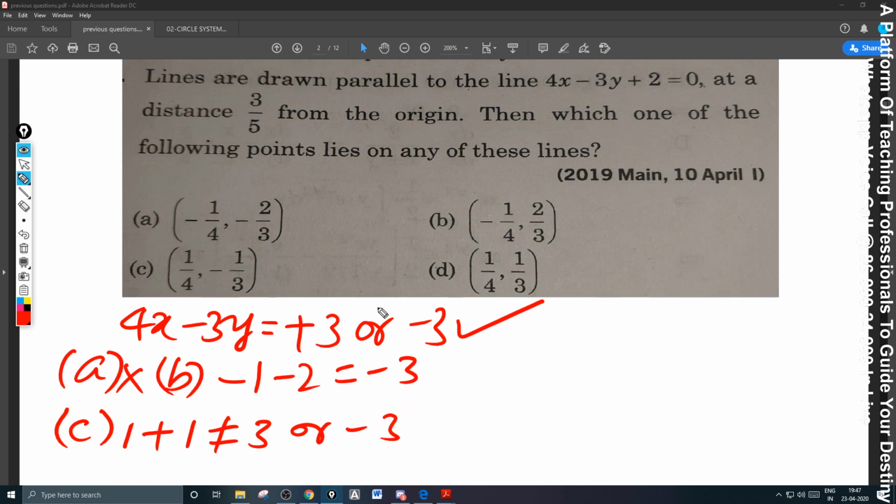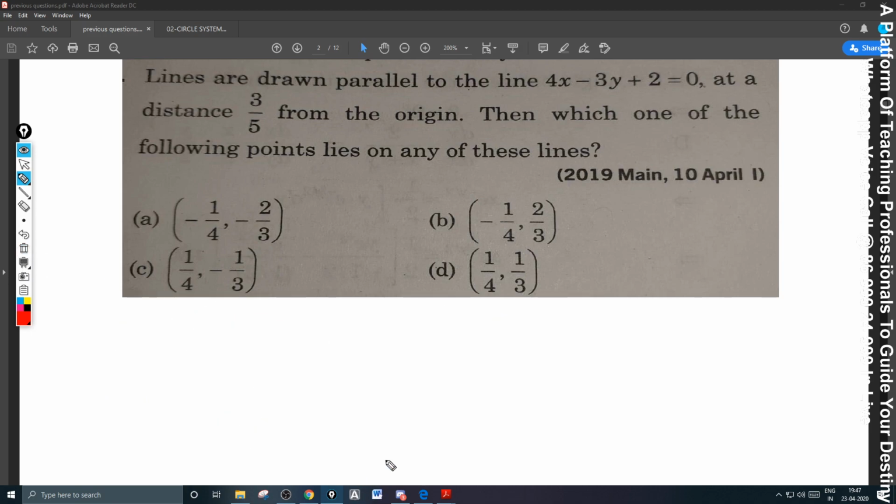With k as plus 3 also, I don't think option C is satisfying. It is not satisfying, beta. Just see that. I wrote 1, and it is +1. It should be 3 or -3. No, only one option, single correct answer. B is the correct answer. Just check it out, Priyadarshini.